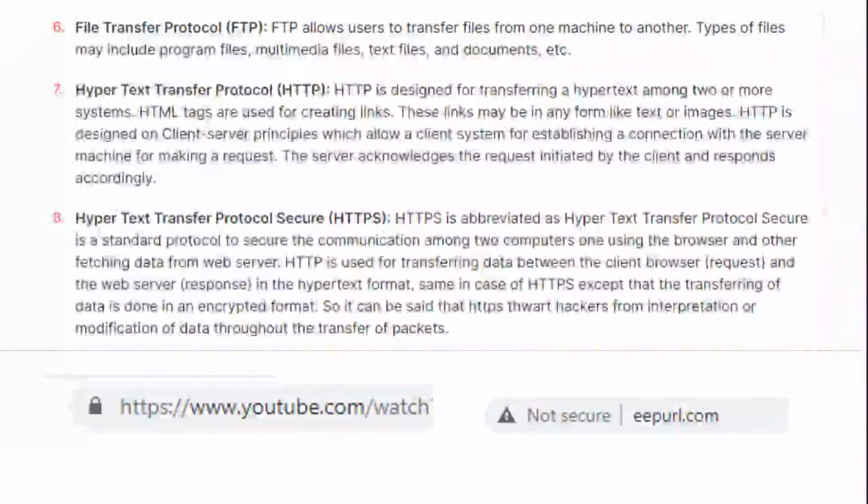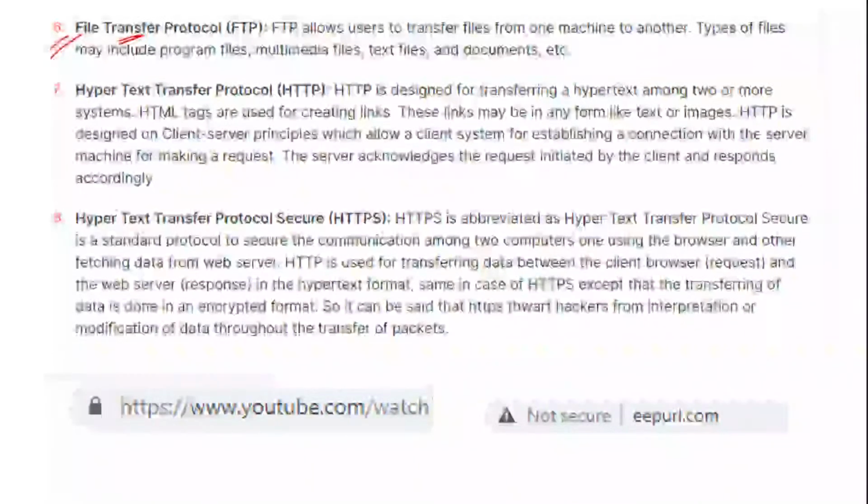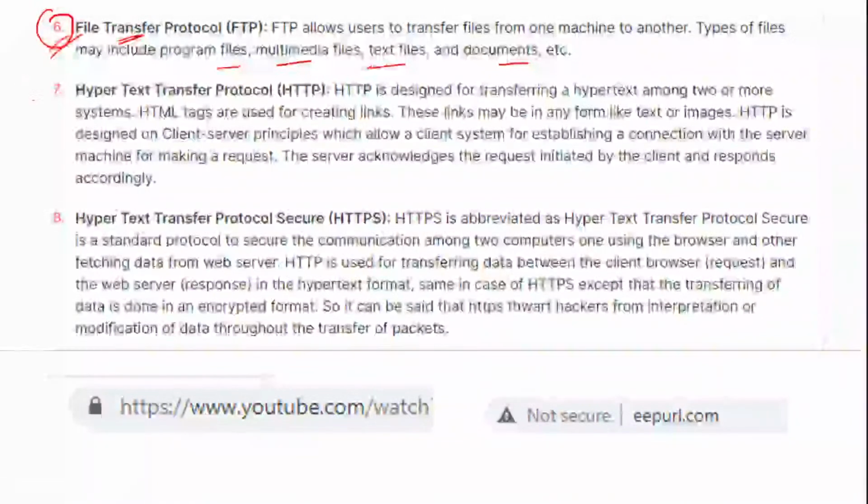Then we have File Transfer Protocol. File Transfer Protocol allows files to be transferred from one machine to another, FTP. So see, the main work here is transferring. The types of file transfer may include program files, multimedia, text files, documents, etc. So that is the main work of FTP. Then we have Hypertext Transfer Protocol,